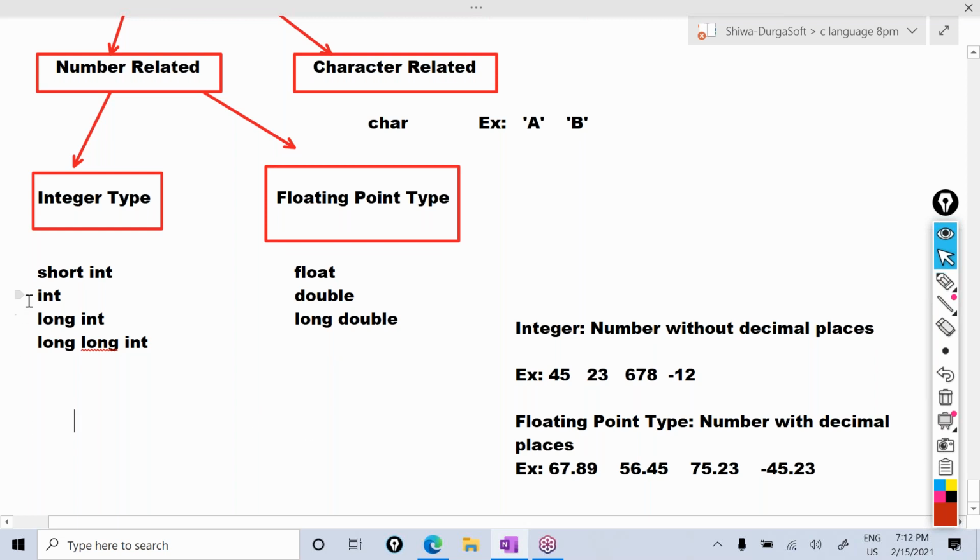So C language provides 4 integer related data types: char, short int, int, and long int. And 3 floating point related data types: float, double, and long double.